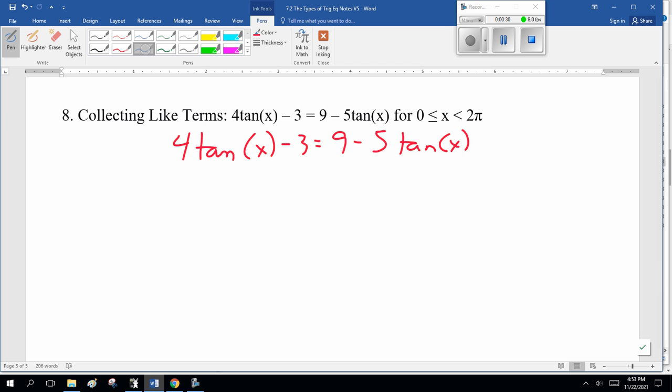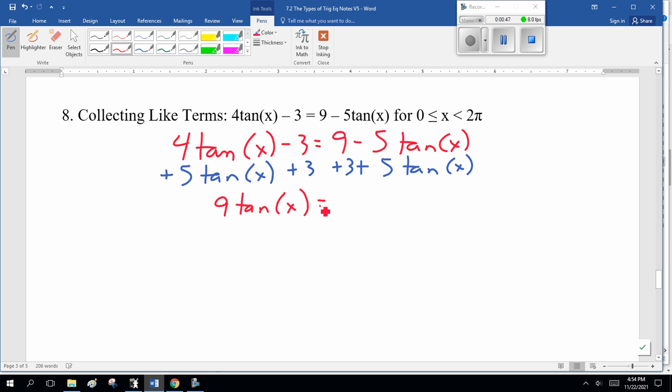I'm going to add 5 tan, so my tan becomes positive, and add 3 to both sides, so this becomes 9 tan of x equals 12, or tan of x equals 12 over 9, which is 4/3 if you want to simplify it. Now, this I can graph.